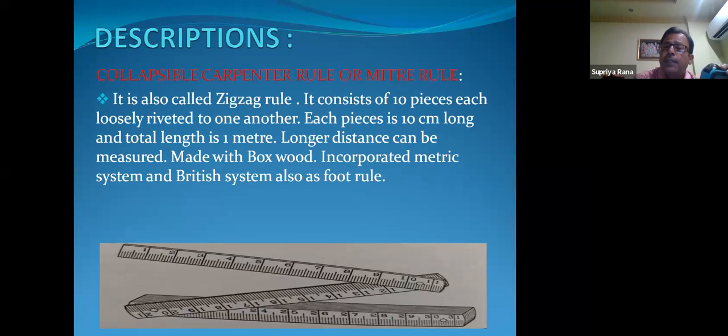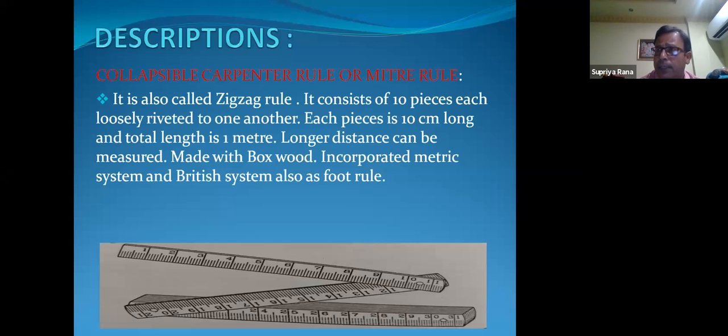Next is the meter rule. The meter rule is an instrument the same as the foot rule. It is also made of boxwood, but it is also called the zigzag rule. It consists of 10 pieces, whereas the foot rule has only four pieces. Each piece is 10 centimeters long, and the total length is 1 meter.